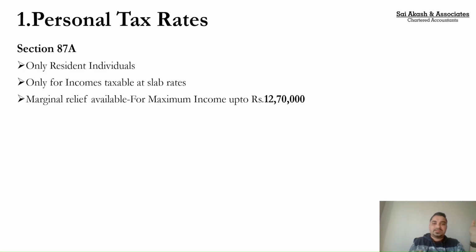So what is the limit, sir? Till what extent can I claim that marginal relief? This marginal relief can be claimed up to an income of 12 lakh 70,000. So if you earn 12 lakh 50,000, only 50,000 plus cess is what you need to give to the government. If you are earning 12 lakh 40,000, only the excess over 12 lakh, that is only 40,000, you need to give to the government. But if you are earning more than 12 lakh 70,000, in that case the entire slab will be applicable. I hope this is clear.